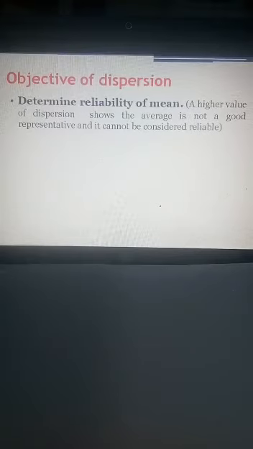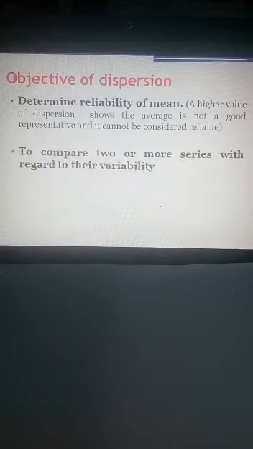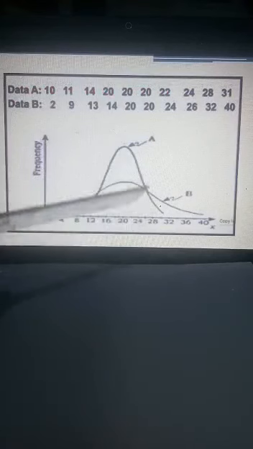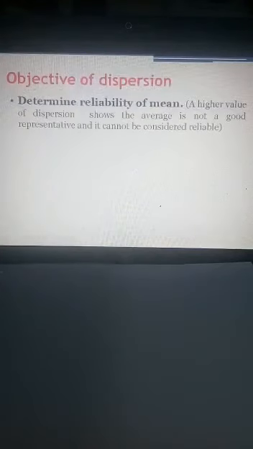Next, it helps to compare two or more series with regard to their variability. As we talked previously, it helps to compare two series and gives information regarding the variability.